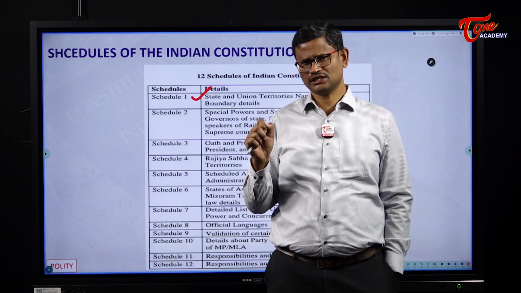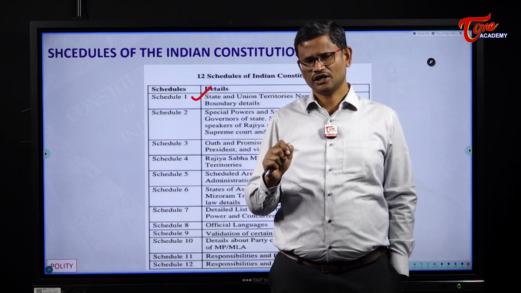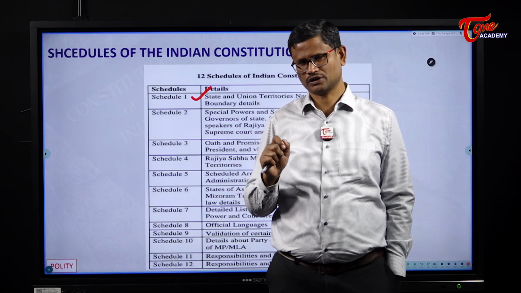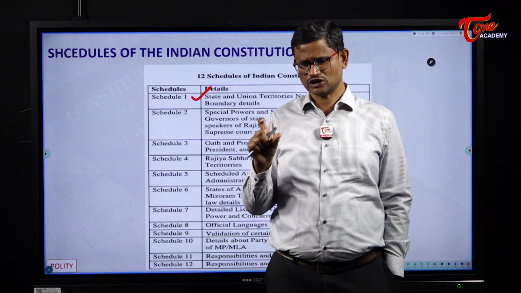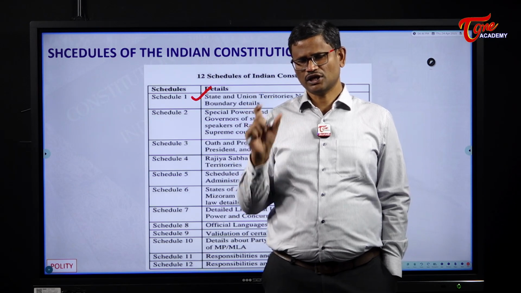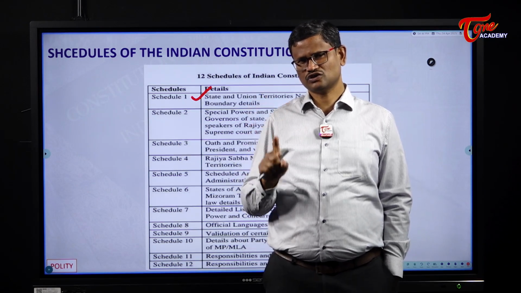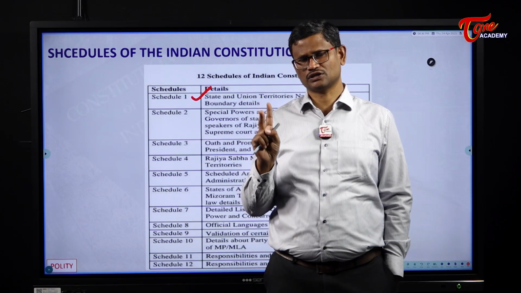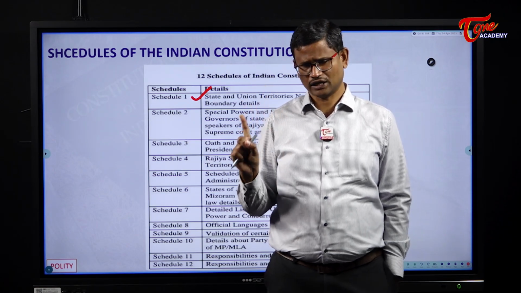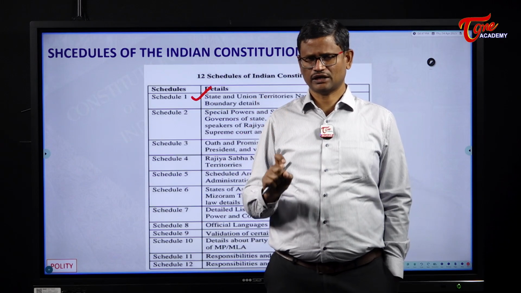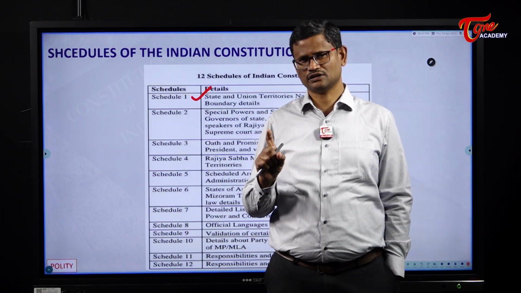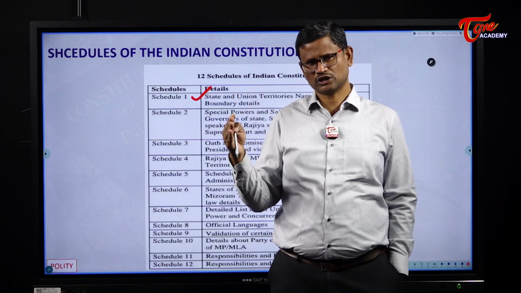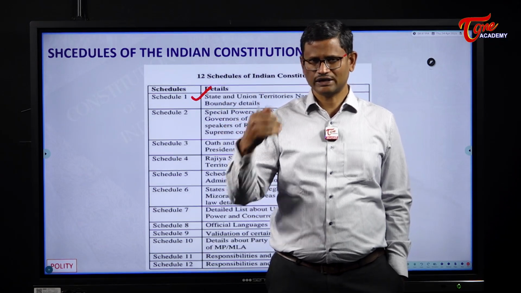The most recent reorganization of a state is in relation to the state of Jammu and Kashmir. Jammu and Kashmir, which was earlier a state with a special autonomy, had its statehood taken away and was made into 2 union territories, Jammu and Kashmir and Ladakh. This was done in 2019 through the Jammu and Kashmir Reorganization Act of 2019. So earlier we had 29 states. After the reorganization, today we have in India 28 states.